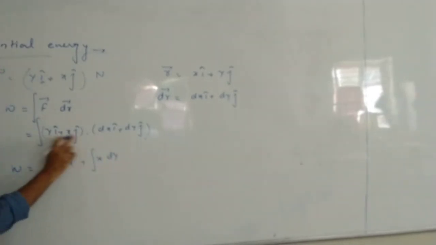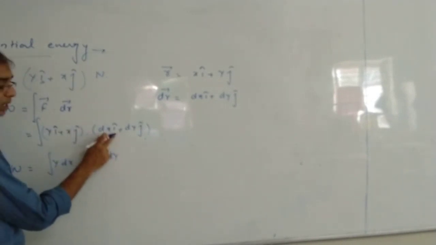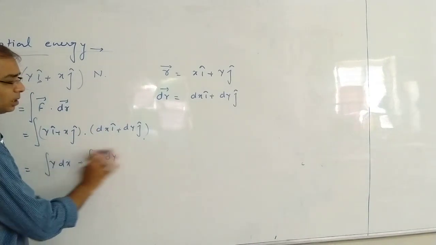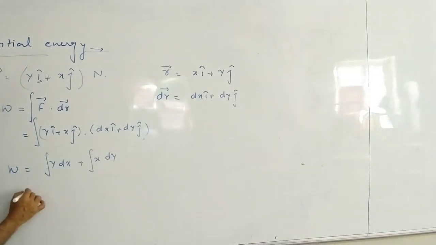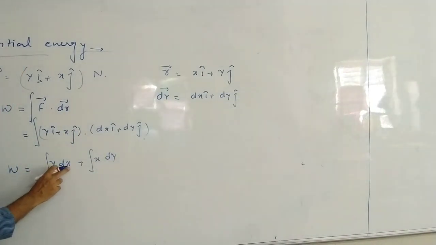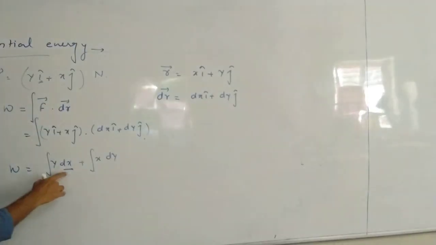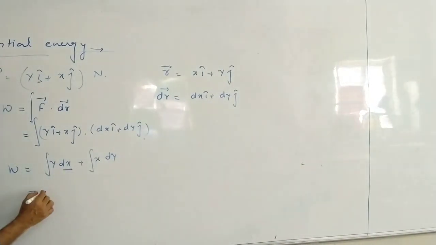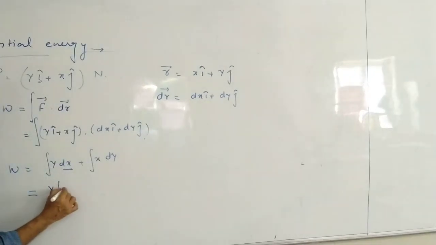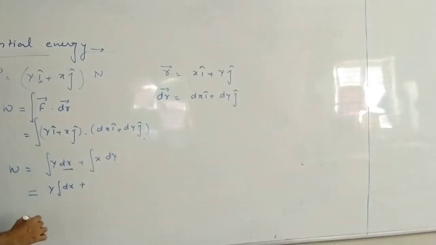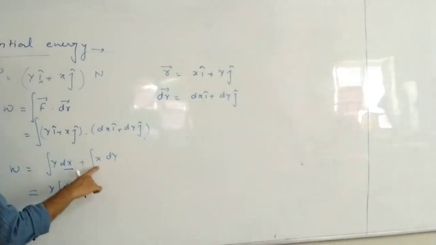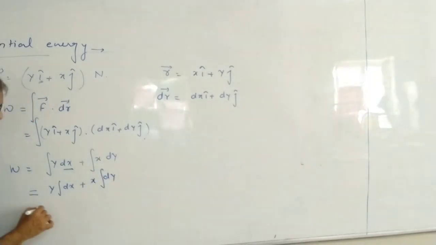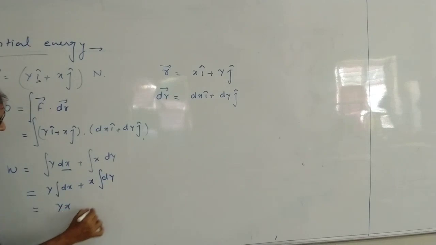Two terms are coming from the dot product, since i cap multiplies i cap and j cap multiplies j cap. So y dx plus x dy. Forget about the limits for the moment. Now y is a variable and you are integrating along x, so along the x-axis I consider y constant. I am not going to integrate y, so y will be outside and only dx is inside. The same thing happens here: along y, x will be constant, so x is outside and dy is inside. If I integrate this, in general, this gives yx and this gives xy.